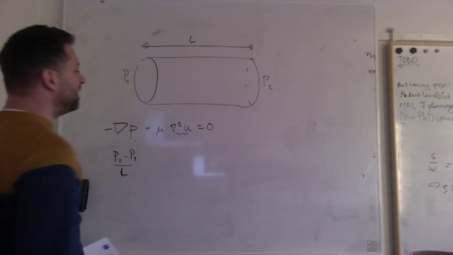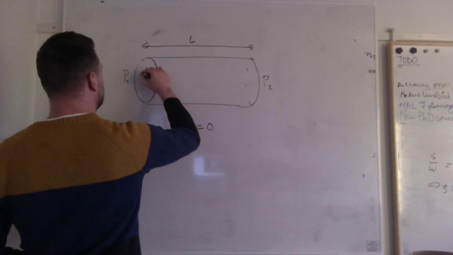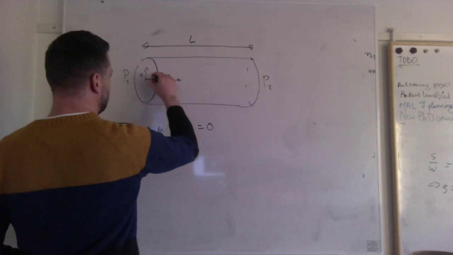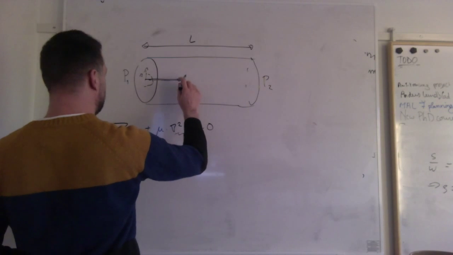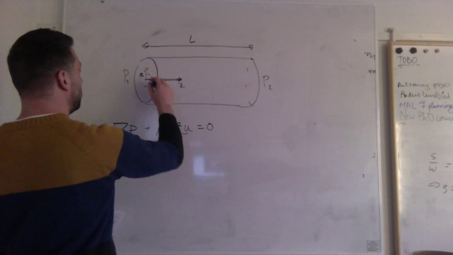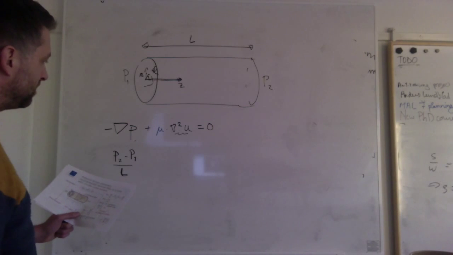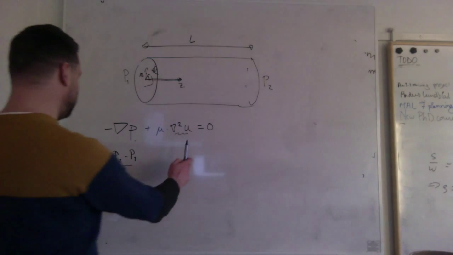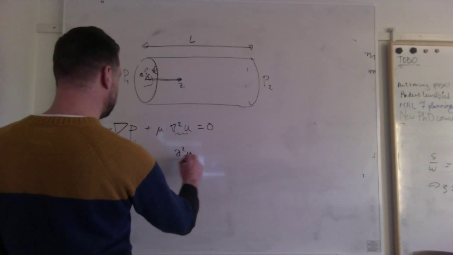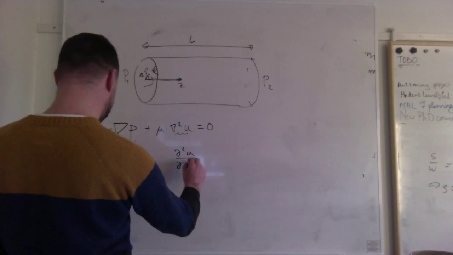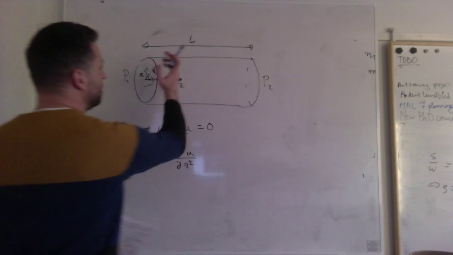And this second derivative here, well, if I make a cylindrical coordinate system with a length Z here and a radius R and an angle phi here, then I can simply write this term as the second derivative with respect to R. Because I have no acceleration, my flow field in any position will be the same, it's stationary. So my flow velocity will be the same at any point.